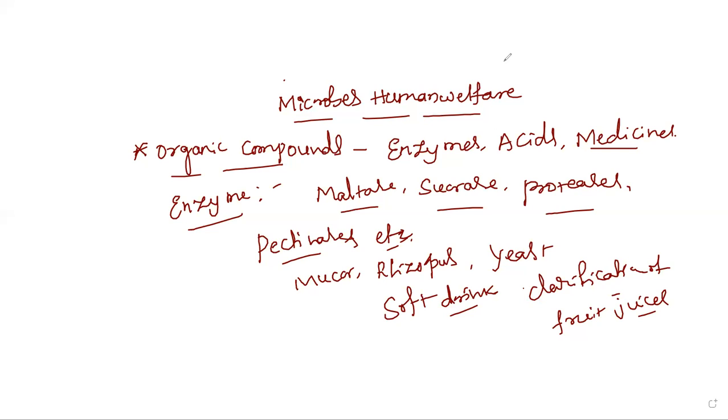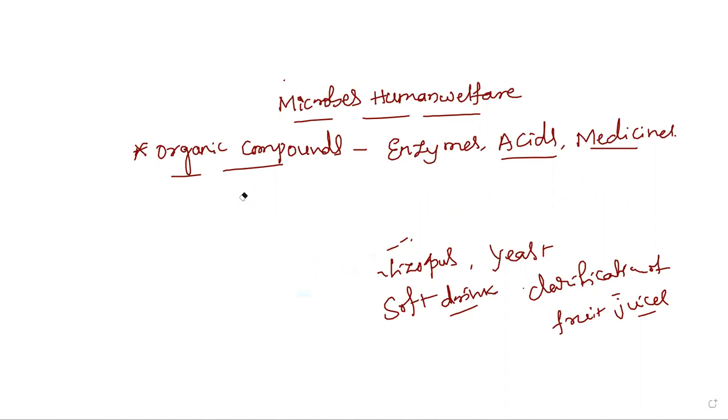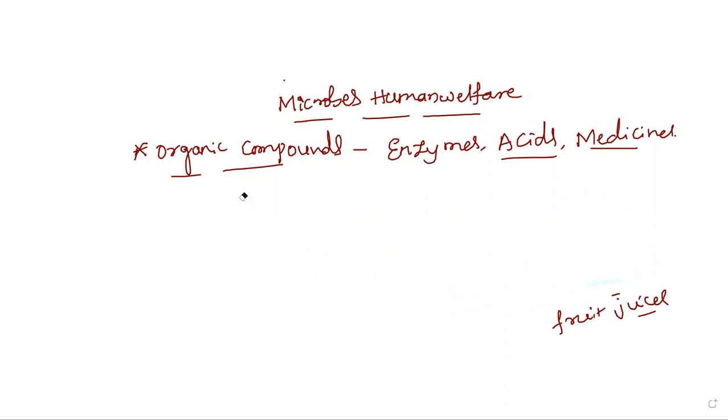Then the next thing is about the acids. There are different kinds of organic acids which are extracted and isolated from microorganisms. The major acids, like citric acid, are produced by Aspergillus niger and are beneficial to mankind. They may be used in the manufacture of some drugs, or, for example, acetic acid will be used as a preservative.